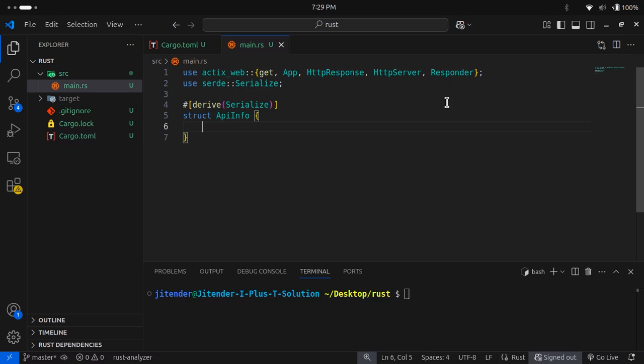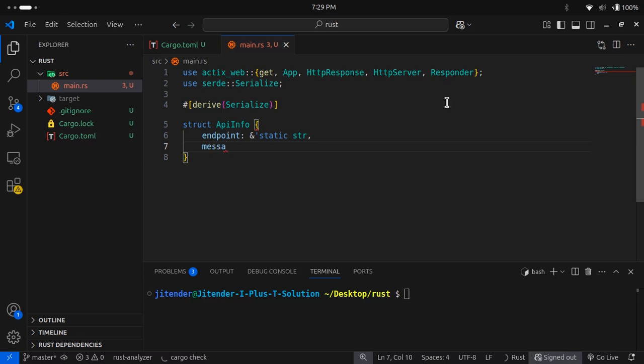We will return only two things. First will be endpoint, and endpoint will be a string, and this will be static. If we are returning some static thing, then we need to mention that it is static. And next is message.